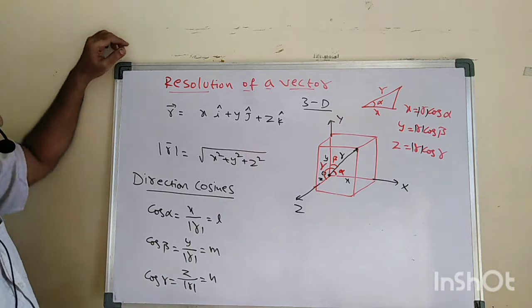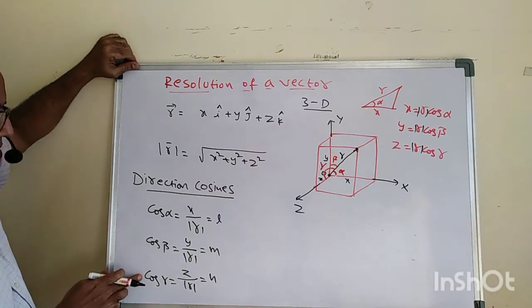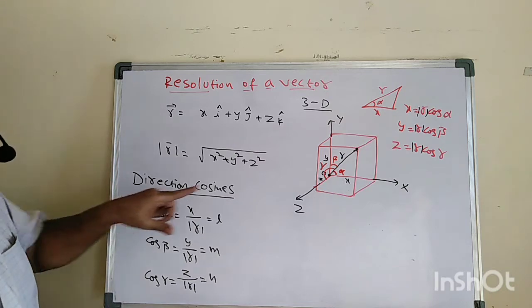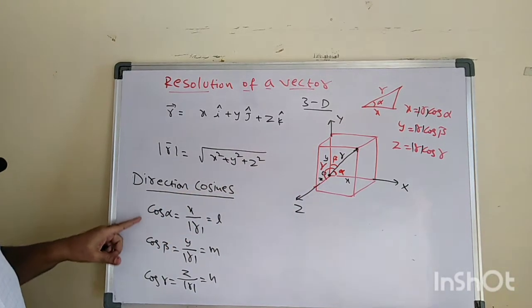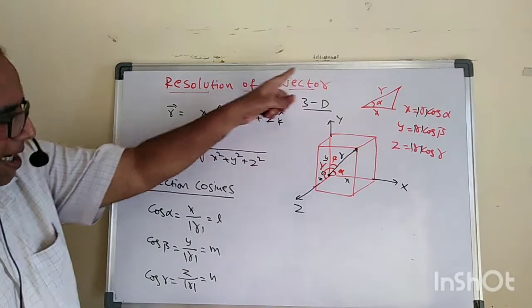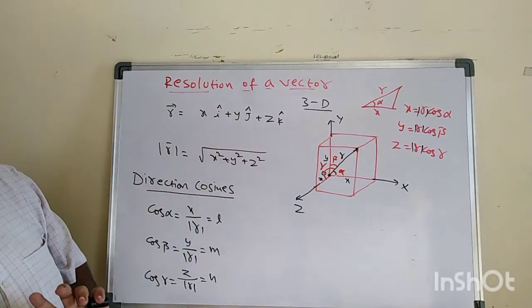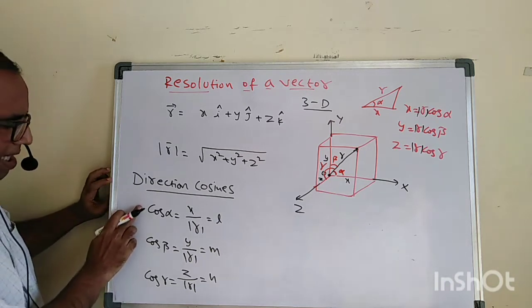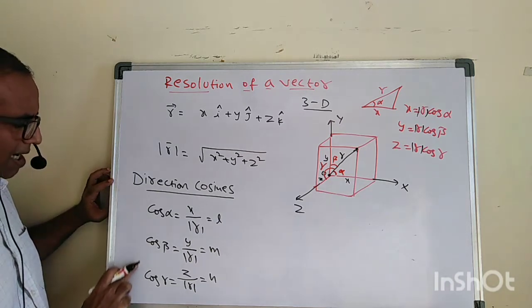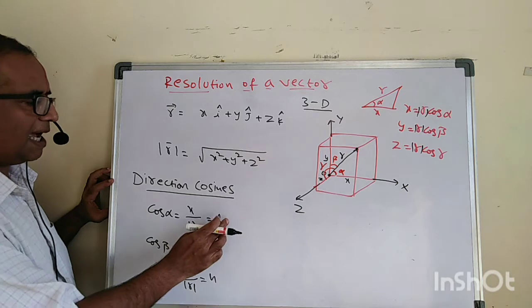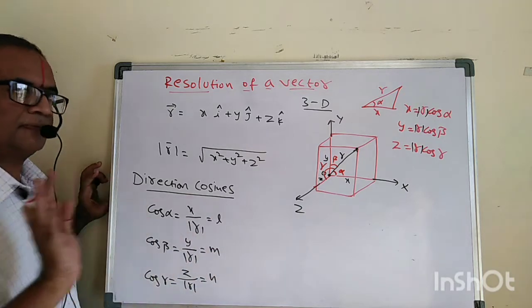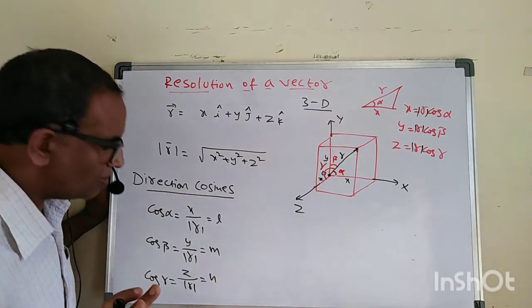Okay, are you following? These are called direction cosines. Cos alpha represents the direction along the x-axis, cos beta along the y-axis, and cos gamma along the z-axis. So these are called direction cosines. Usually the direction cosines are written as L, M and N. Are you following? So what am I saying here?